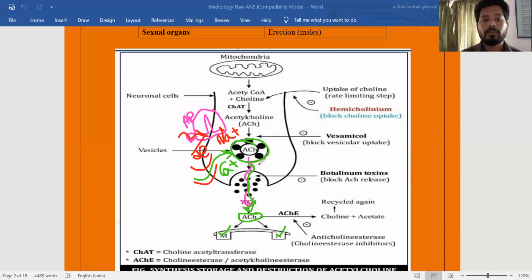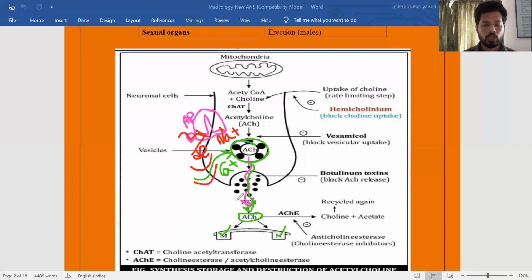So we know calcium is essential for muscle contractions. Calcium is essential for neurotransmitter release. Calcium is essential for the release of hormones from the glands also. So what is happening for the release of neurotransmitter? There is a generation of action potential. In that, depolarization is because of influx of sodium into the neuron, and indirectly that influx of sodium also causes an increase of calcium influx into the neuron. So by that there is a release of neurotransmitter.